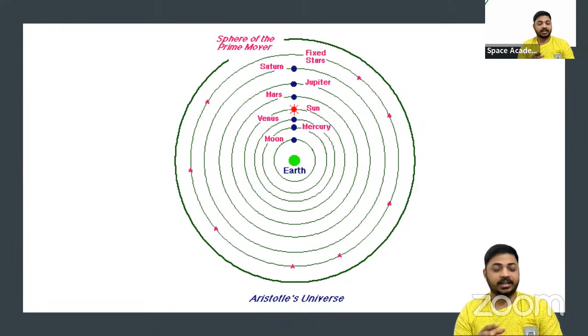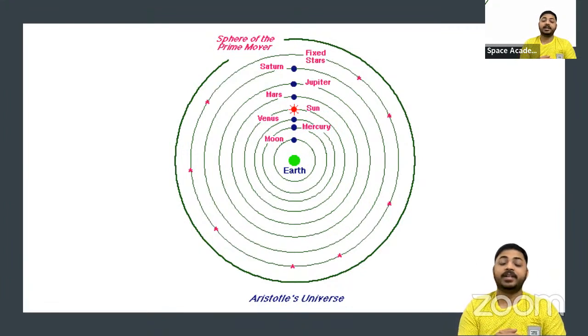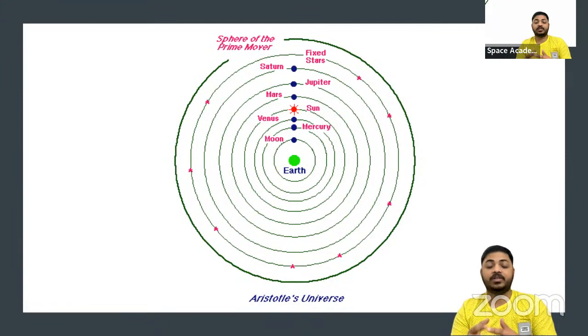When we look into this diagram, Earth is in the center, and planets like Venus, Mercury, even the Sun revolve around the Earth. This was the perception, what they believed at that time. So in history, we believed that Earth is fixed. Every morning people used to say that the sun rises in the east and sets in the west, and that gives a very normal impression that the sun is revolving around the Earth.